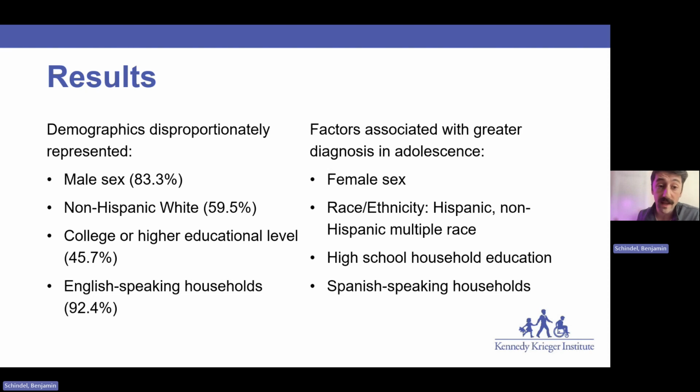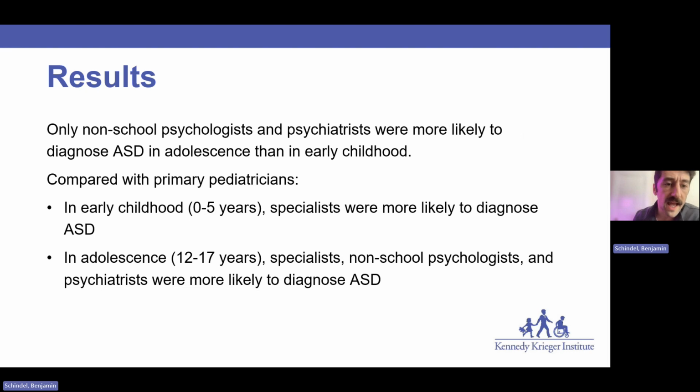Non-Hispanic white racial and ethnic identities were overrepresented, but Hispanic and non-Hispanic multiple racial and ethnic identities were more likely to be diagnosed later on. And you can see some of these other results here as well. We found that non-school psychologists and psychiatrists were more likely to diagnose autism in adolescents compared with early childhood, and were also just generally more likely to diagnose autism when compared with primary pediatricians.